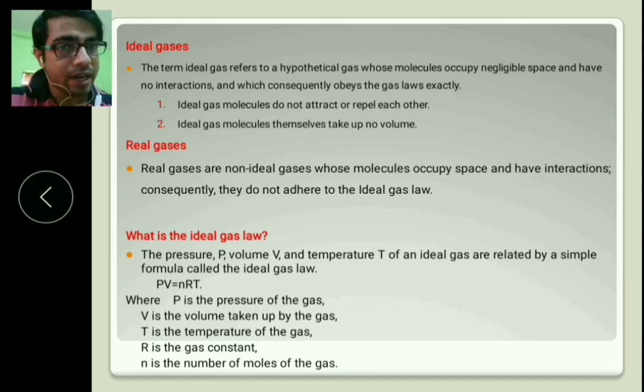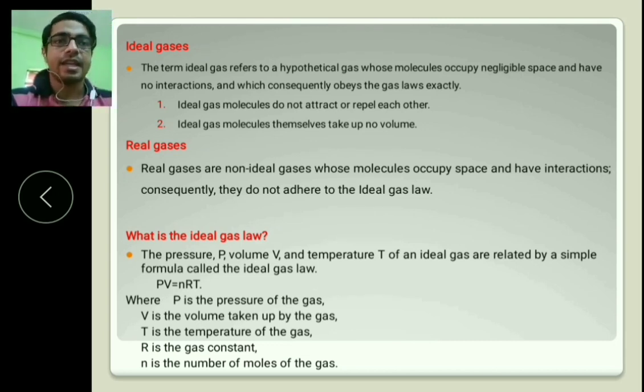Next, real gas. Real gases have non-ideal interaction between two molecules. They attract other molecules, they repel other molecules, and they occupy some volume. In ideal gas, as I said, they occupy negligible volume, but in real gases they occupy some volume. And they do not obey the ideal gas law, and we know ideal gas law is PV equals nRT. Here you will understand that.